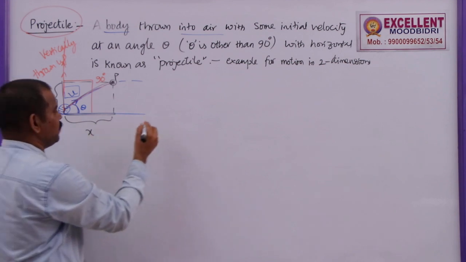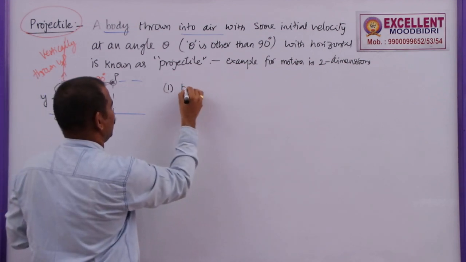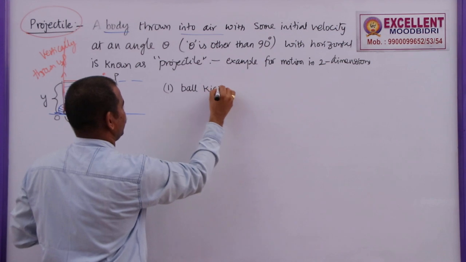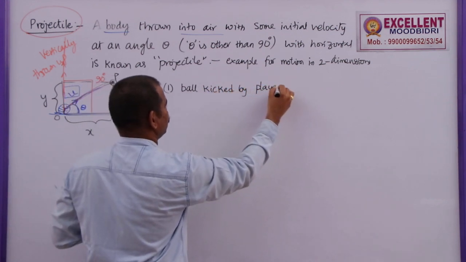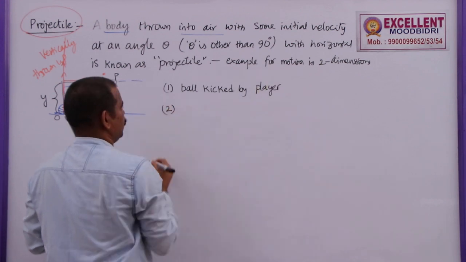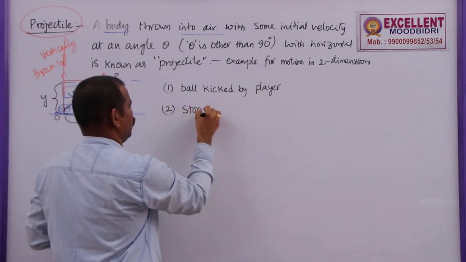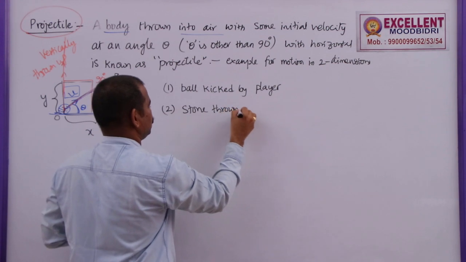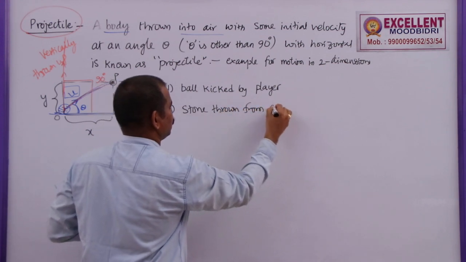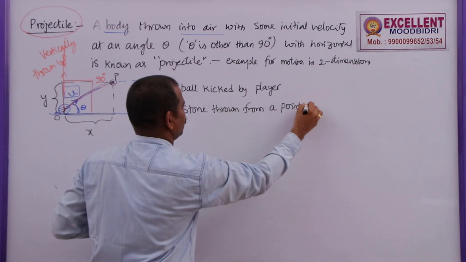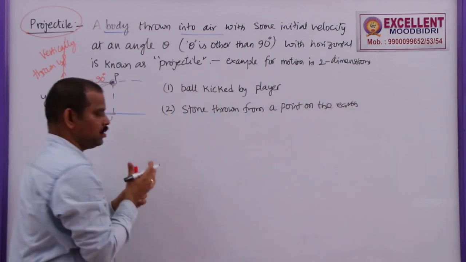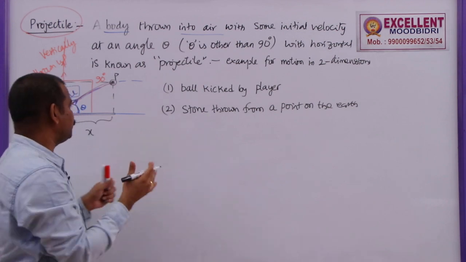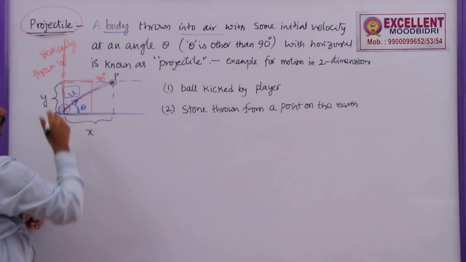Some more examples: first one, ball kicked by a player, stone thrown from a point on the earth. You can give infinite examples for these projectiles.